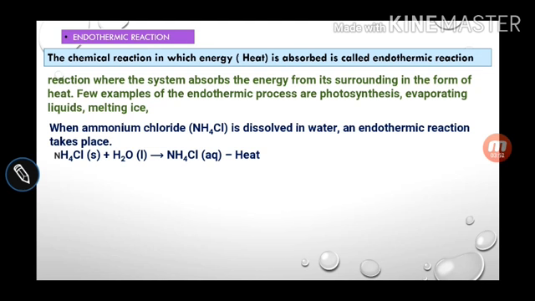Even if you are staying in a village area, you have seen that when urea is dissolved in water and you put your hand in that solution, you will feel cold, because the water gets cooled as it absorbs heat from the surroundings. That is an example of an endothermic reaction. So a chemical reaction in which energy is absorbed is called an endothermic reaction.